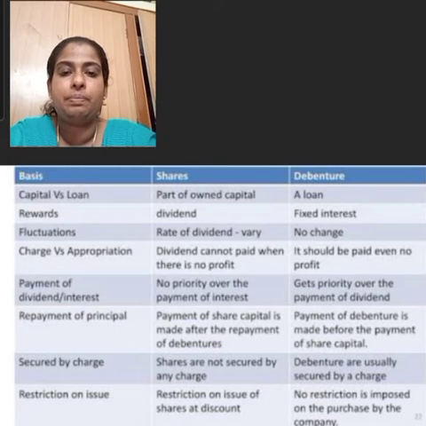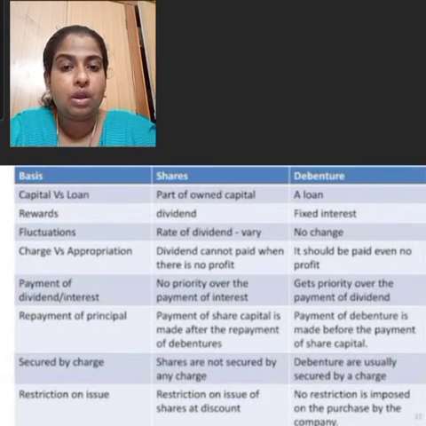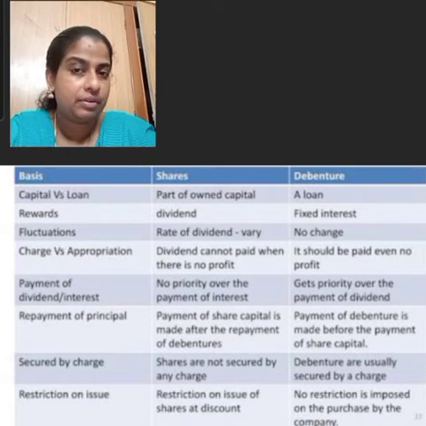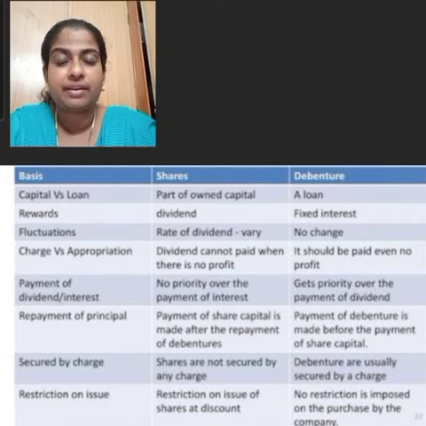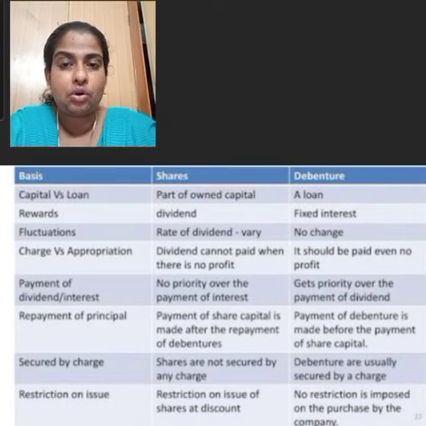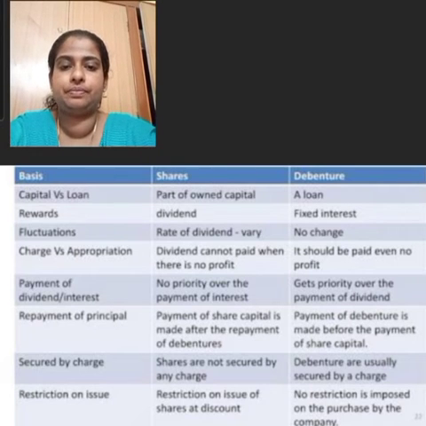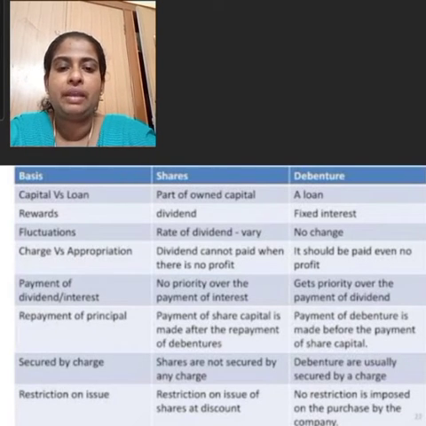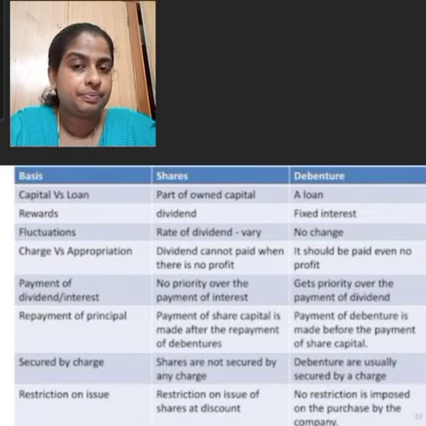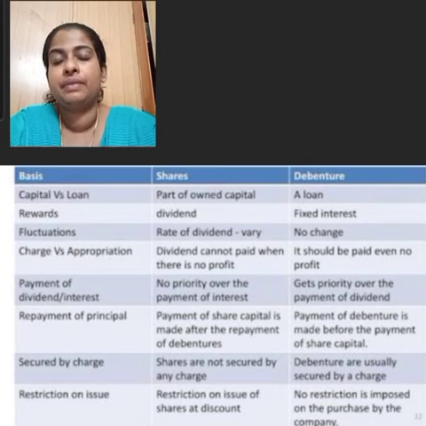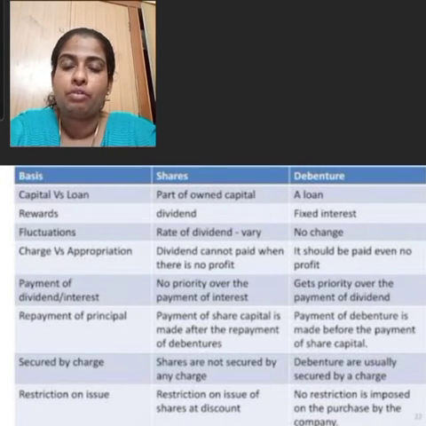Then dividend cannot be paid when there is no profit in the case of equity shareholders. But in the case of preference shareholders, they have preferential right to get the fixed amount of dividend. But in the case of debenture, it should be paid even if there is no profit. The amount of interest should be paid even if there is no profit or loss.